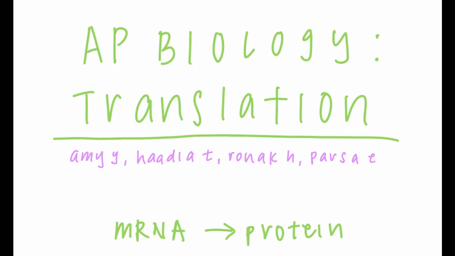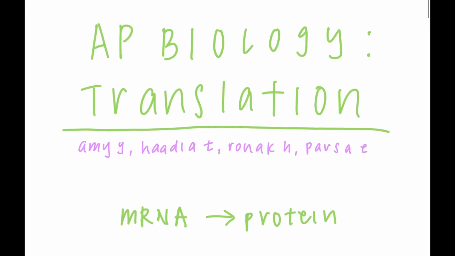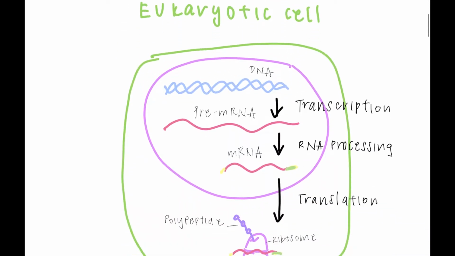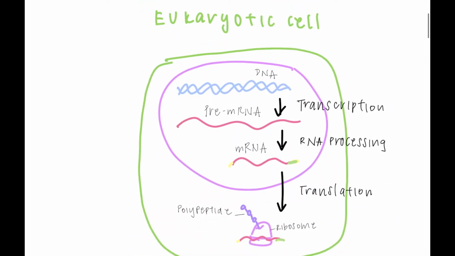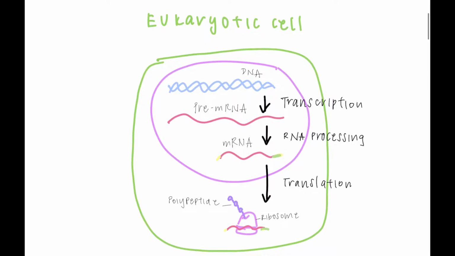Hello everyone. Today we'll be doing a video presentation on the translation of mRNA into proteins in eukaryotic cells. Translation is the mRNA-guided process of creating proteins. In prokaryotic cells, which lack nuclei, transcription and translation happen simultaneously, so they happen at the same time. However, the process is a little bit different in eukaryotic cells. After the process of transcription, the mRNA strand leaves the nucleus and travels to the cytoplasm for translation.